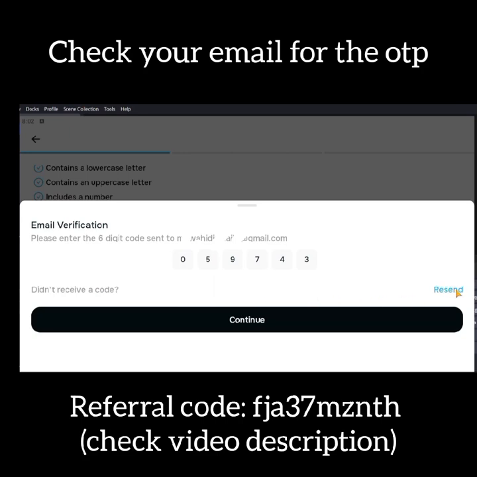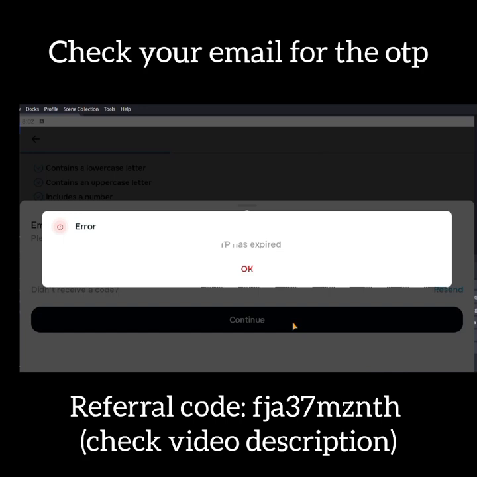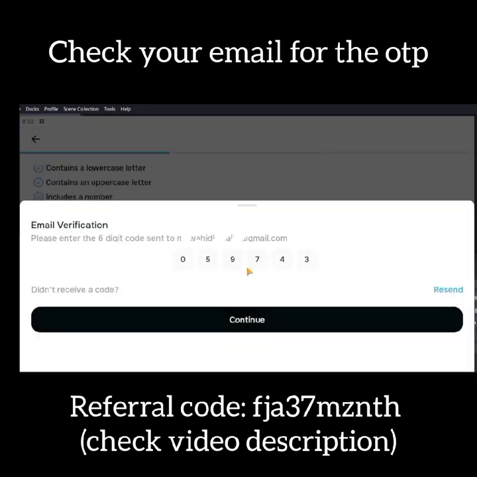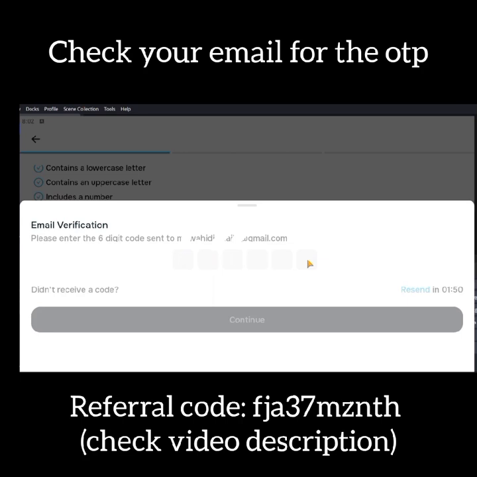If you don't get a code, just click on "you didn't receive a code", and then you click on send over here, then continue. If you enter the valid code that was sent and it expired, it has an expiry feature added to it. So let's click on send. It's going to send a new OTP to the email, so you can check again.